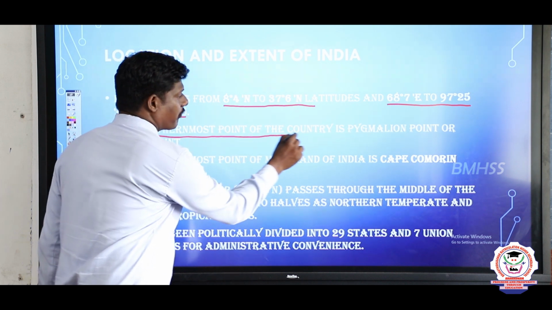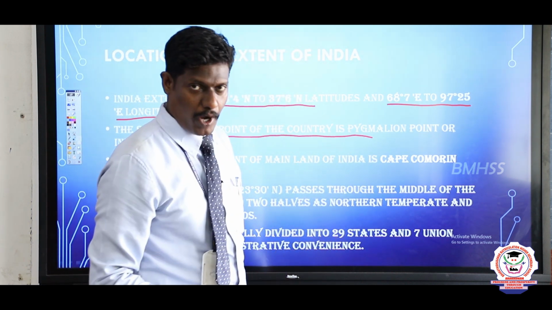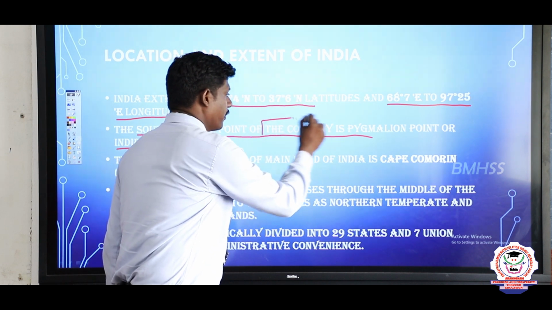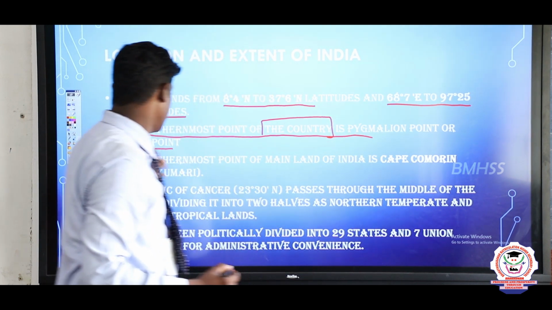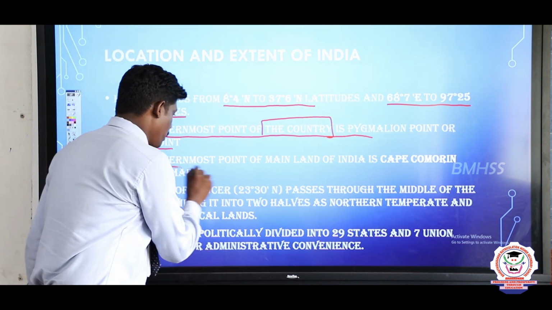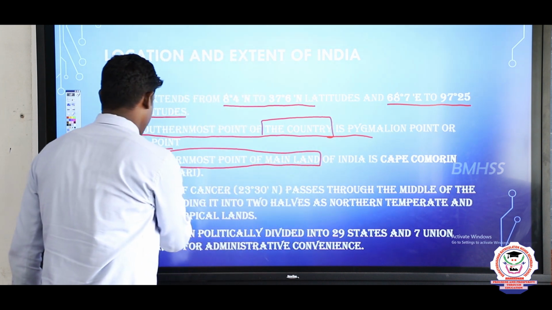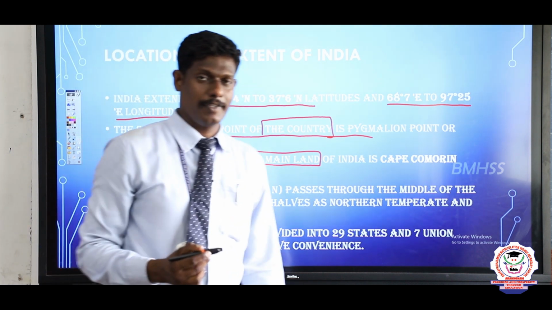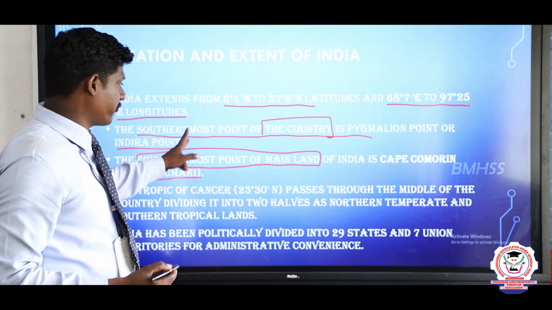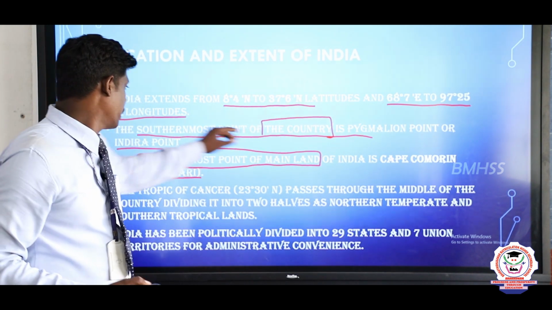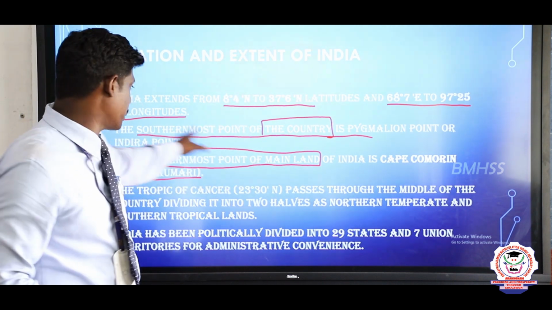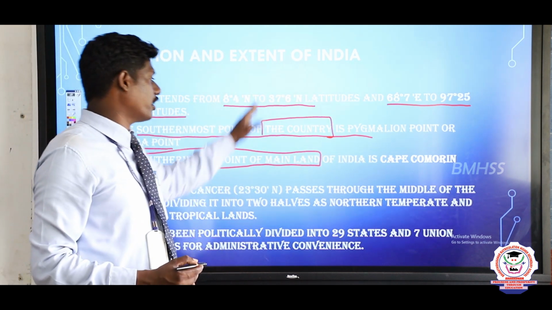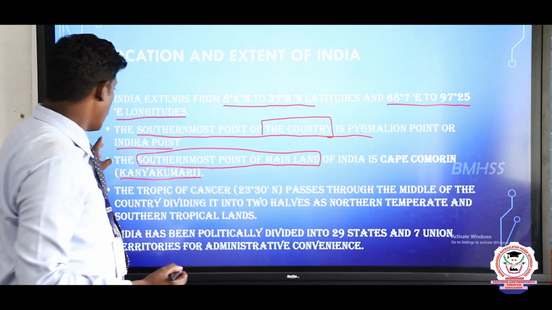Remember, the southernmost point of the country is Pygmalion Point or Indira Point. But the southernmost point of the mainland is called Cape Comorin, otherwise known by the very familiar name in Tamil Nadu, Kanyakumari. These are two different things: the southernmost point of the country and the southernmost point of the mainland. Don't get confused, children. The southernmost point of the country is Pygmalion Point or Indira Point, and the southernmost point of the mainland is Kanyakumari.